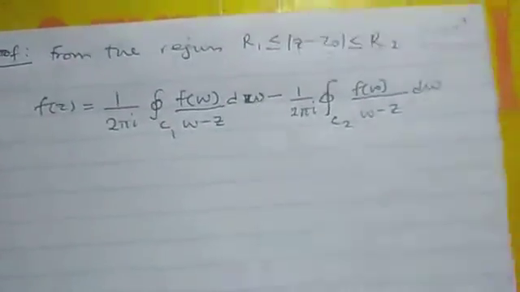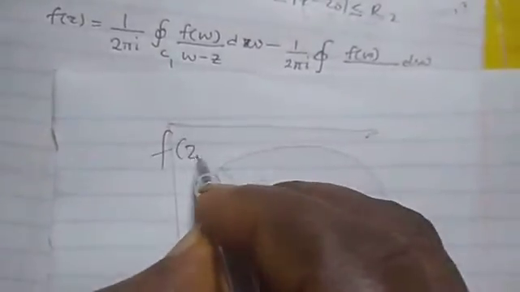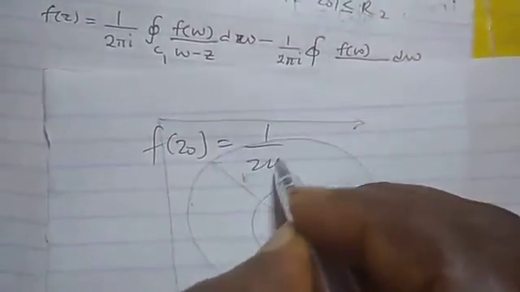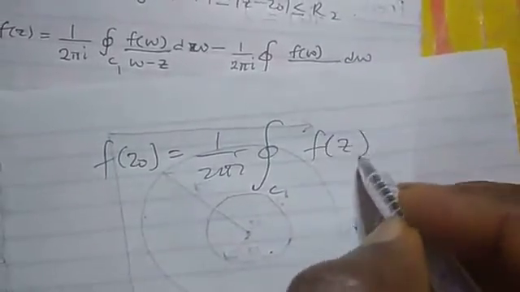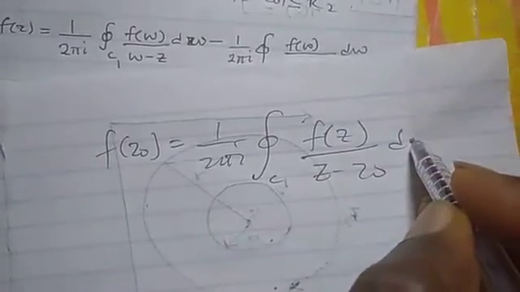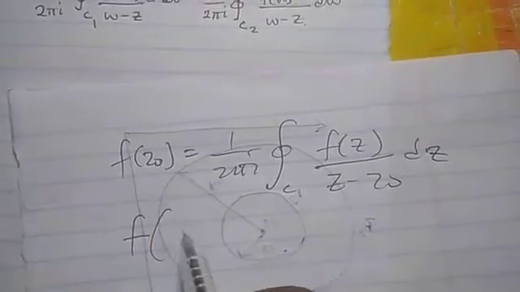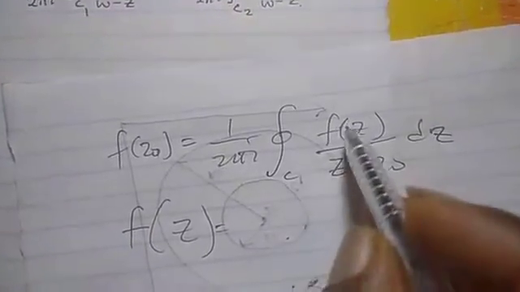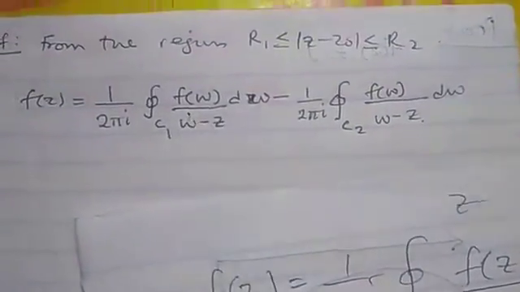Remember, in the Cauchy integral formula, normally we have f of z0 equals 1 over 2 pi i integral of f of z over z minus z0 dz, if you remember. But here we are turning this z0 to an ordinary z, and the ordinary z we are turning into w. That is why we have this here.